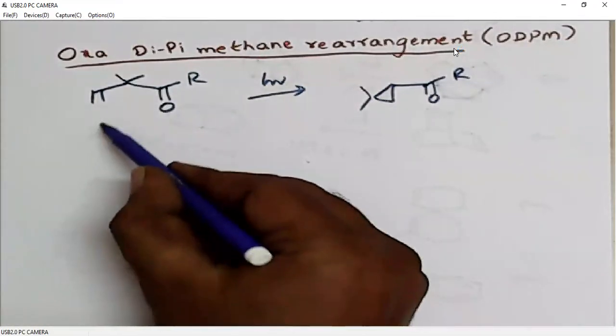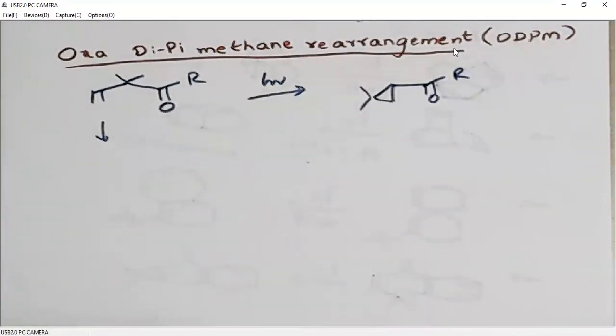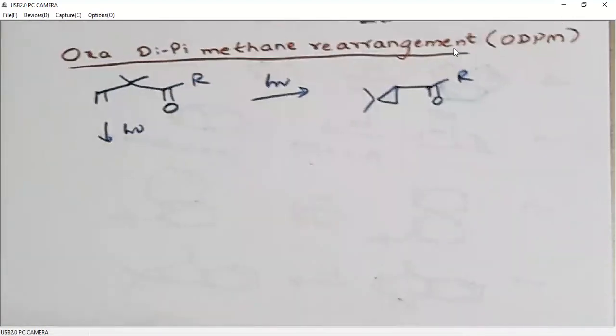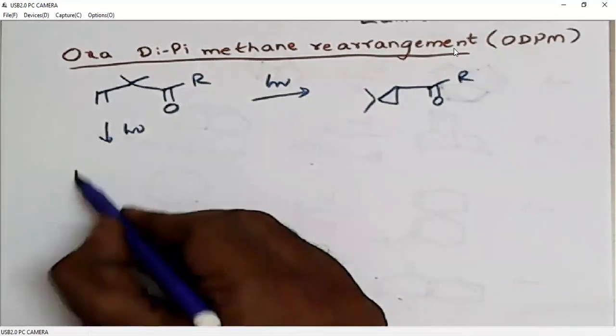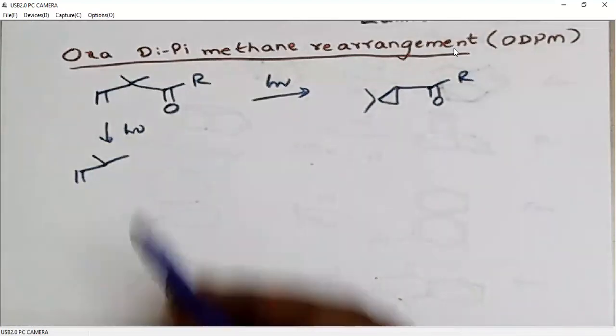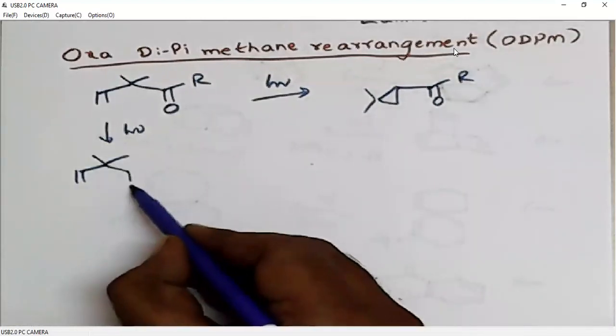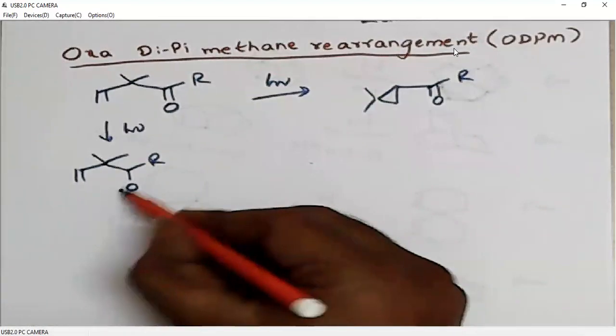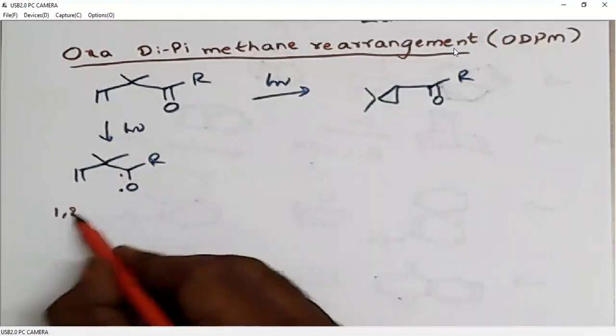Now we will look at the mechanism of how this conversion is occurring. As usual, when we pass light onto this compound, the carbonyl group is the first one to undergo excitation. So in this case, the carbonyl group will be excited to generate a 1,2 diradical.